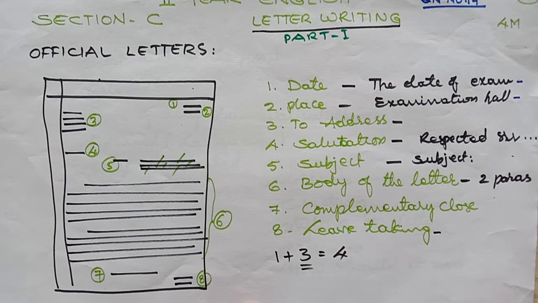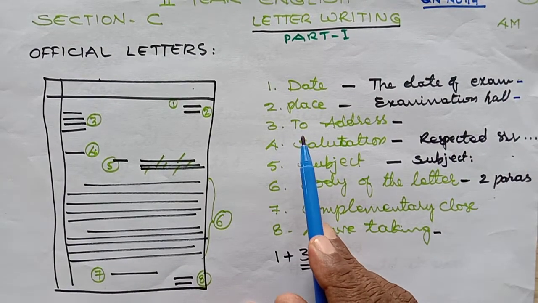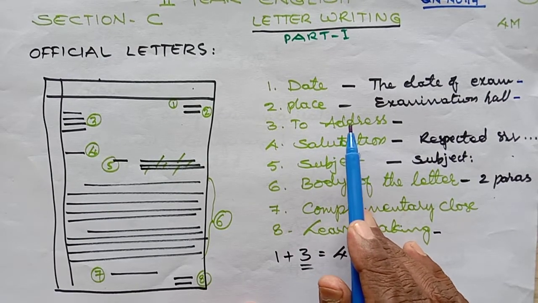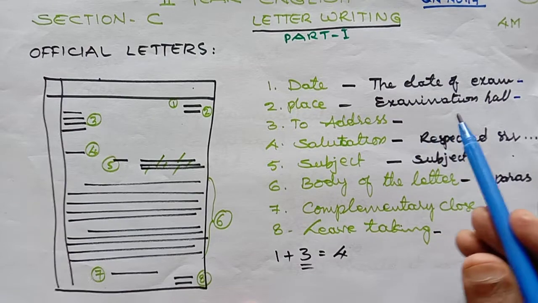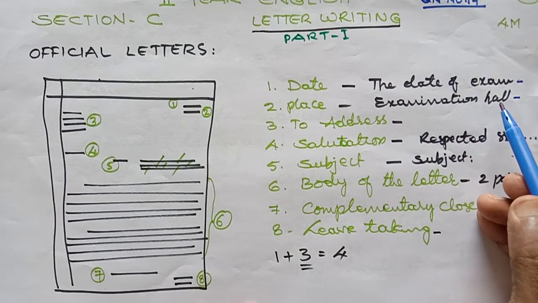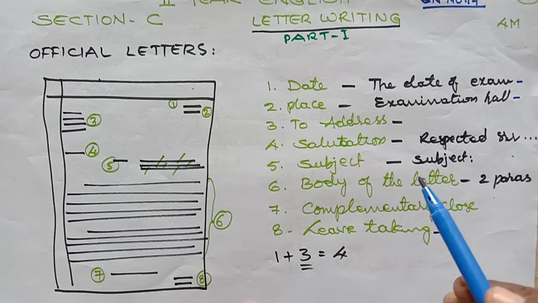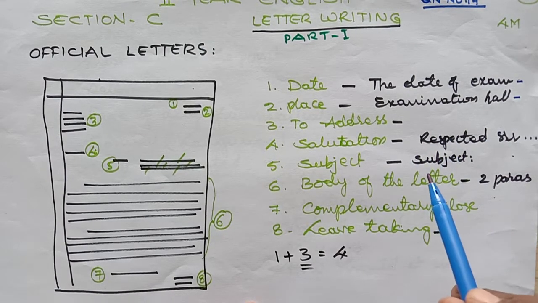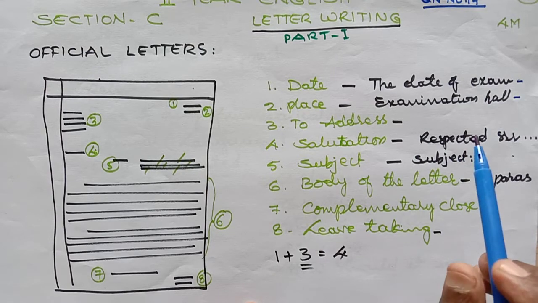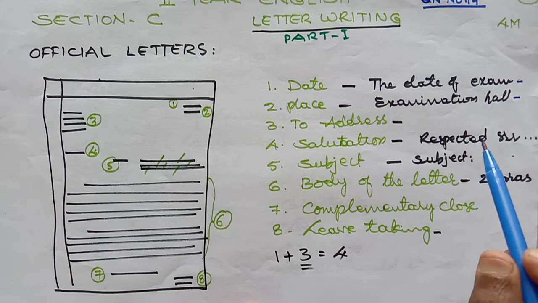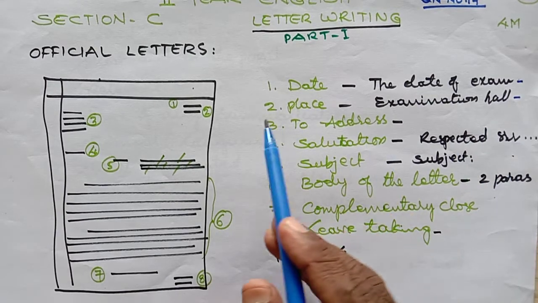Few students were there in the class when I explained this concept, but now listen carefully. You have to write the place column as examination hall, because intermediate exams are quite confidential and you should not write the place where you are residing. You cannot write straight away something like Nizamabad. Well, this is the to address.